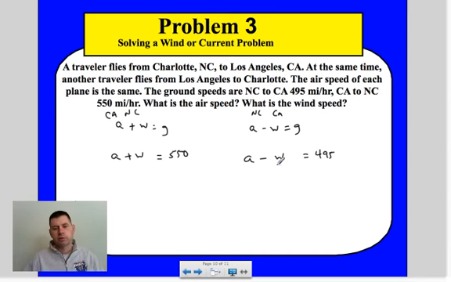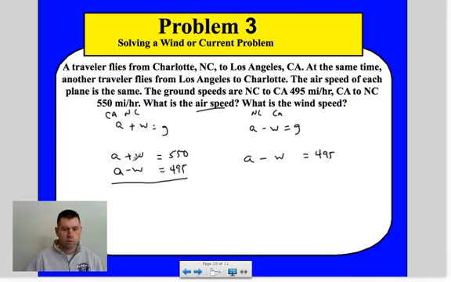Now what we want to solve for is our airspeed. So really what we want to do is eliminate the W. That would be the quickest way to get there. If we eliminate the A, we're going to have to solve for W and then plug it back in. So here we have it set up perfect. We just write A minus W is equal to 495. And since they're 1 and 1 but opposites, we can add down, which gives us 2A equals 1045 for our speed.